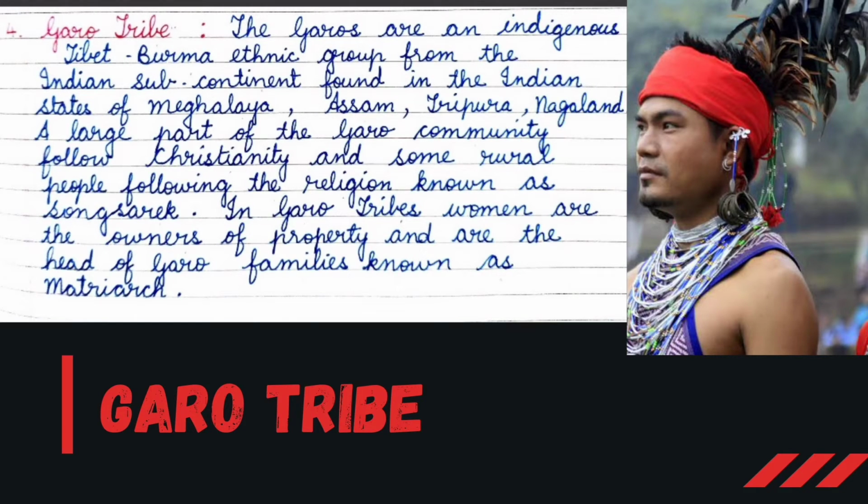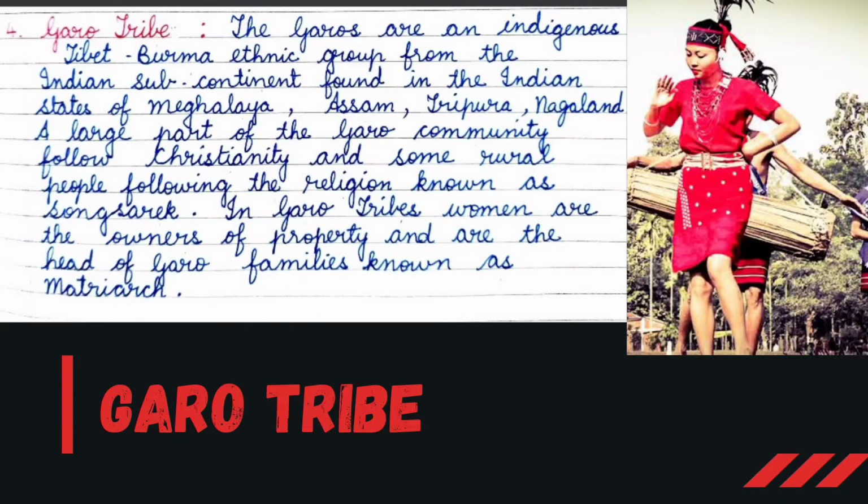A large part of the Garo community follows Christianity, and some rural people follow the religion known as Sansarik. In Garo tribes, women are the owners of property and are the head of Garo families, known as matriarchs.